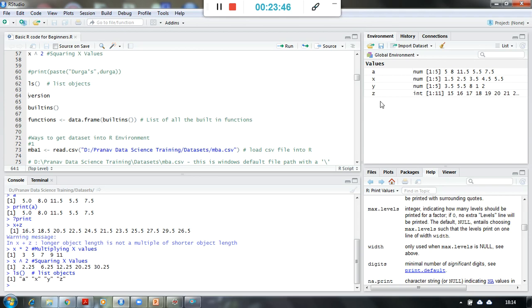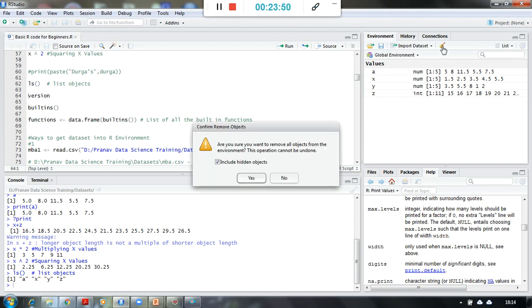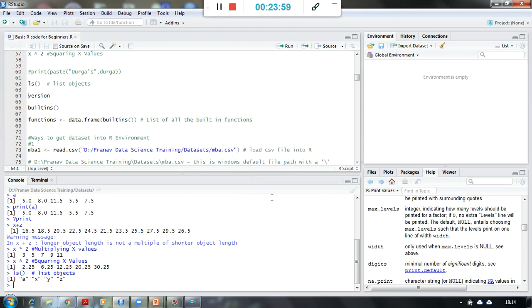And if I want to clear this environment, there are two ways. I can use this, which gives me the option for removing all the variables, and through code also I can do it. Through code, how to do that I will show in the next lines of code.